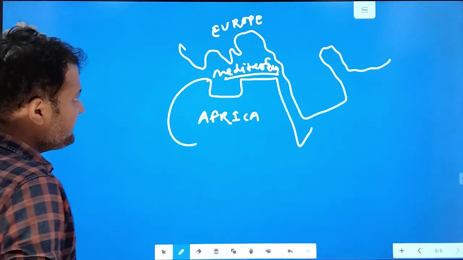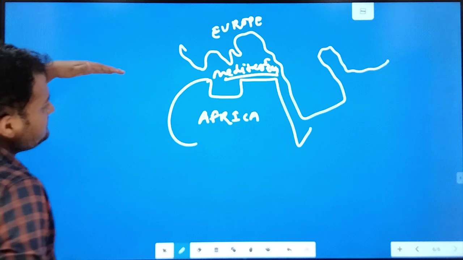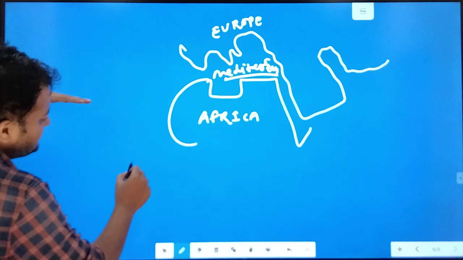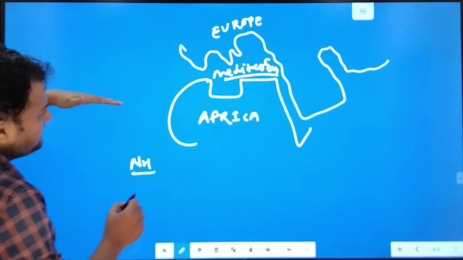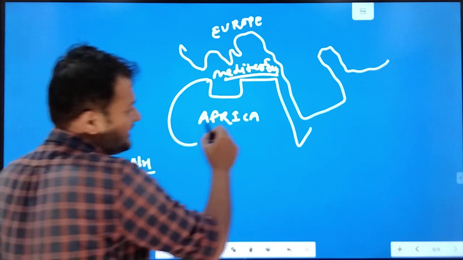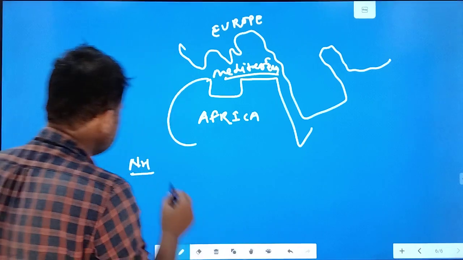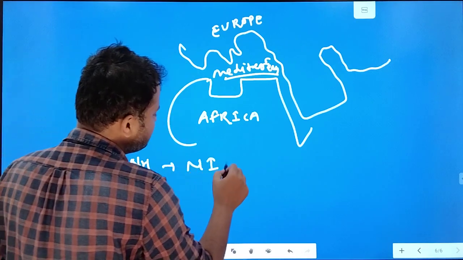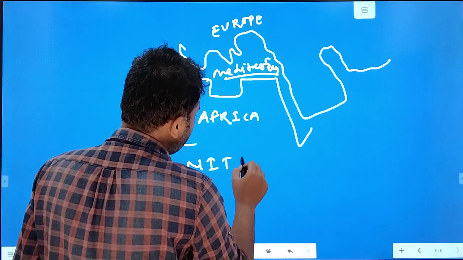What generally happens during the summer season is that the sun lies in the northern hemisphere. So the ITCZ lies here in the northern hemisphere, which is called NITCZ, the northern intertropical convergence zone.